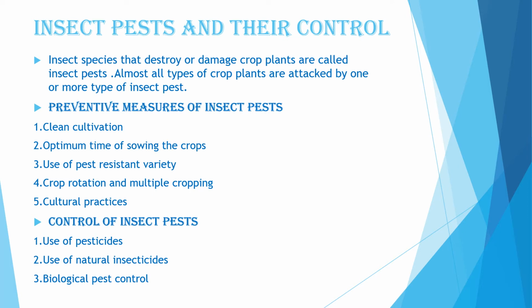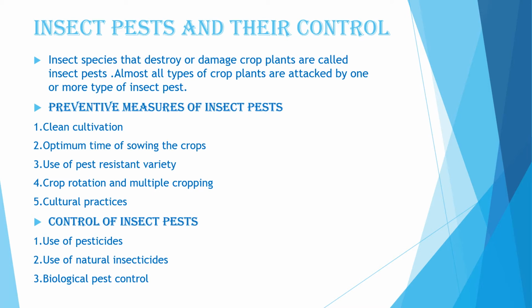Then crop rotation and multiple cropping. Crop rotation and multiple cropping also help in control of insects and pests. Next, cultural practices. Distance between plants, depth of sowing, time and amount of irrigation, and methods of planting are some of the cultural practices which can check the insect pest.